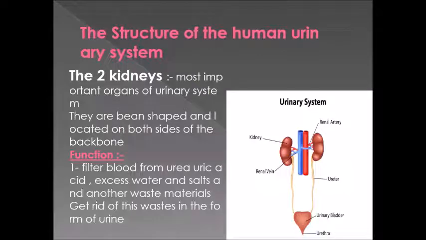What is the function of the two kidneys? They filter blood from urea, uric acid, excess water and salts, and other waste materials. And this waste will go outside the body in the form of what? In the form of urine.